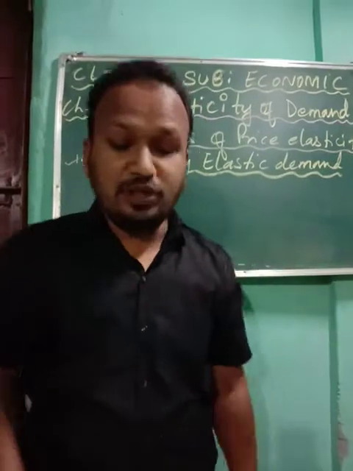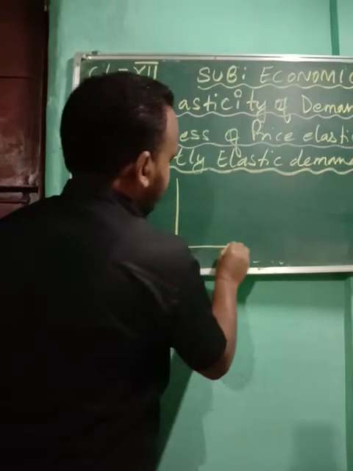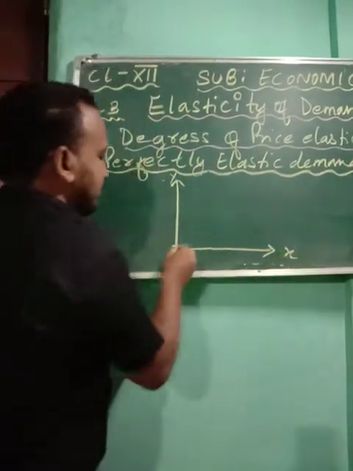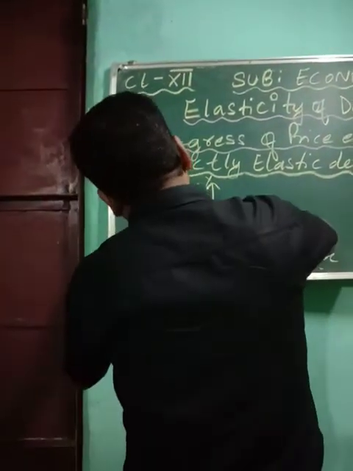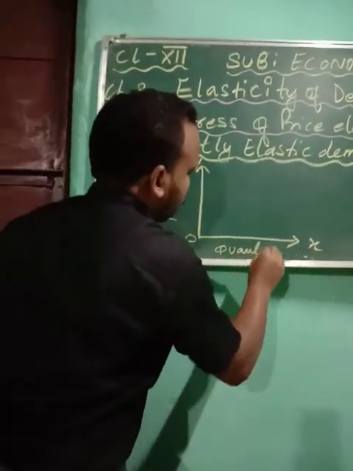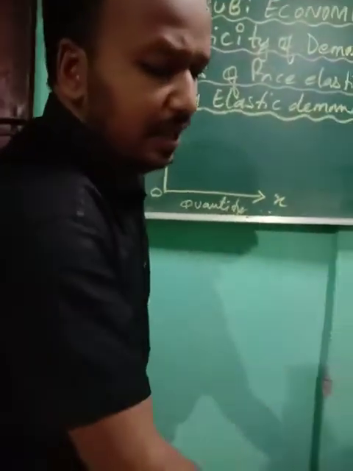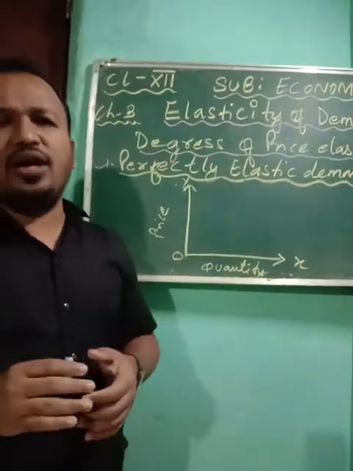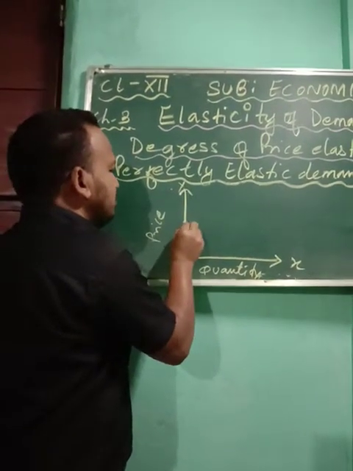For this we need to prepare the diagram. Please look at the diagram. In the diagram you have to prepare the x-axis and y-axis, with 0 at the origin. On the y-axis is price, on the x-axis quantity. This is an assumption diagram, so you don't need to put any actual price, we need to assume.